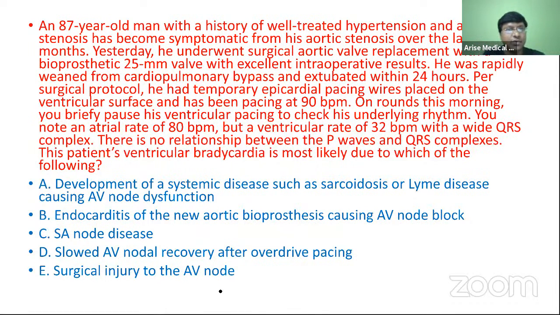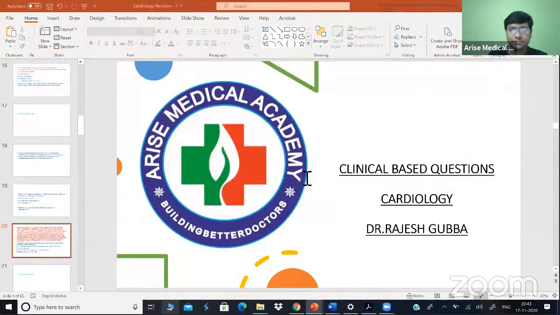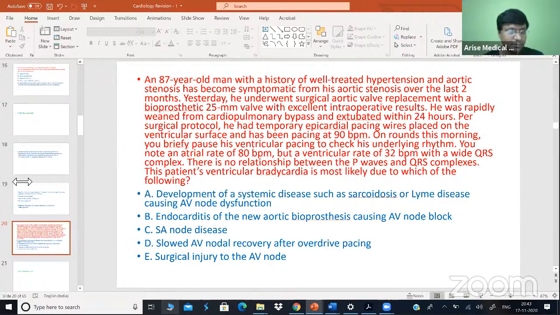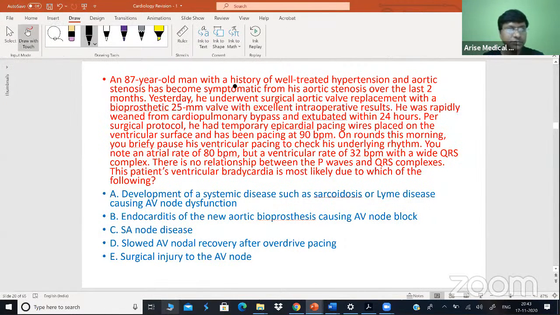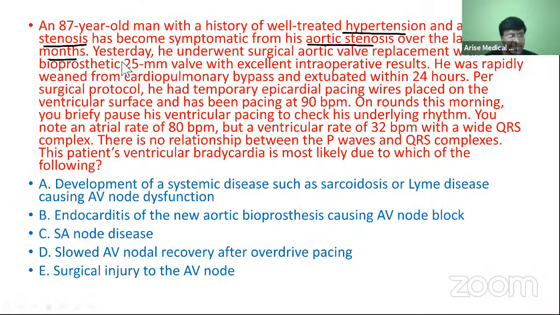An 87-year-old man with a history of well-treated hypertension and aortic stenosis has become symptomatic from his aortic stenosis over the last 2 months.